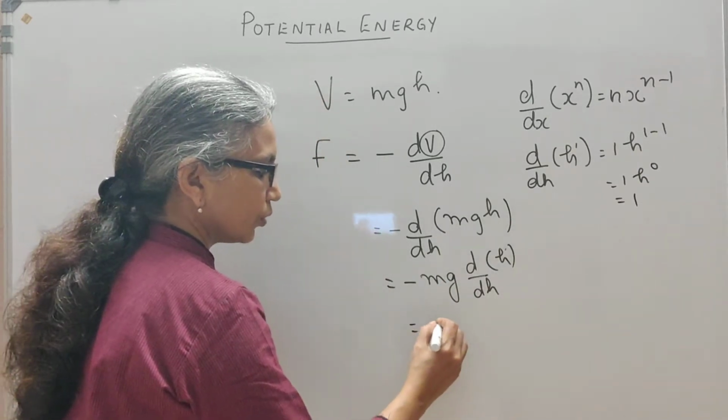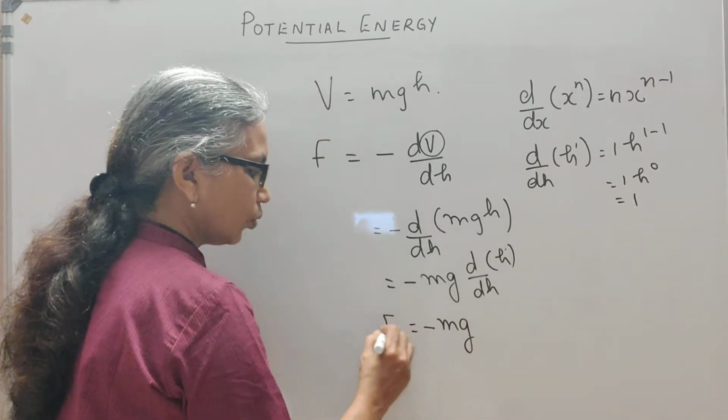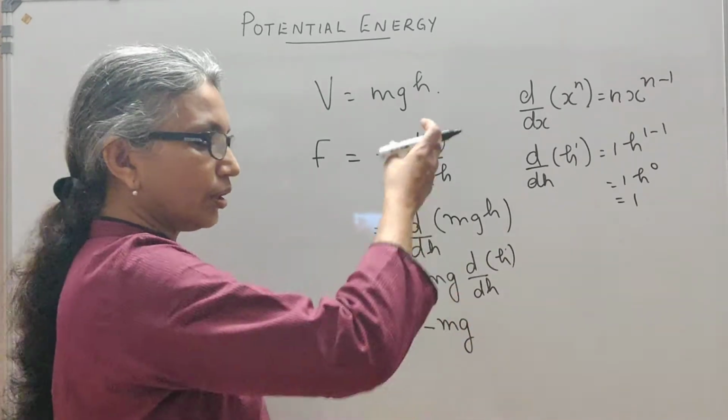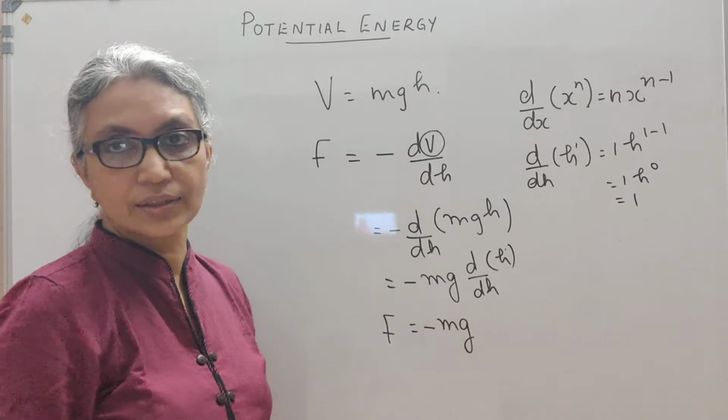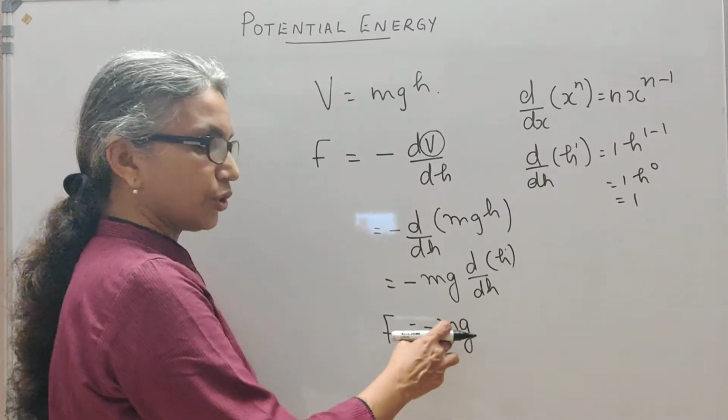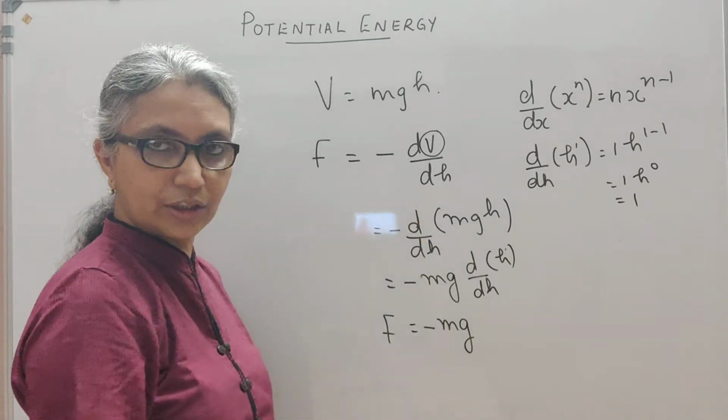So this is going to be minus mg, which is a force acting on this body. As you take this body upwards, you are doing work against the gravitational force, I told you, and the gravitational force is minus mg because it is acting in the downward direction.